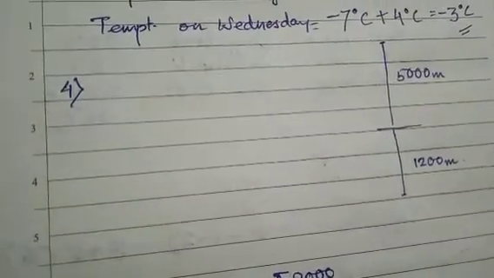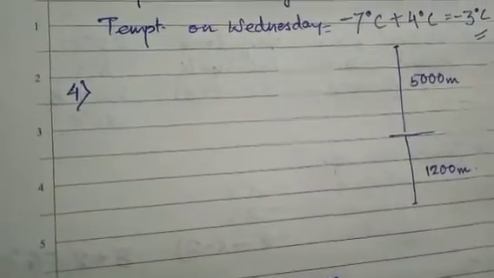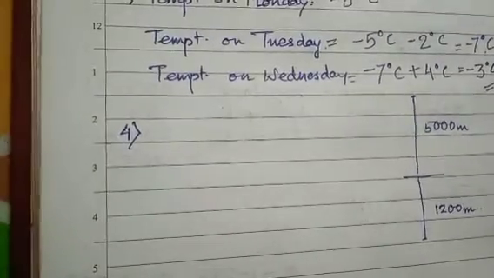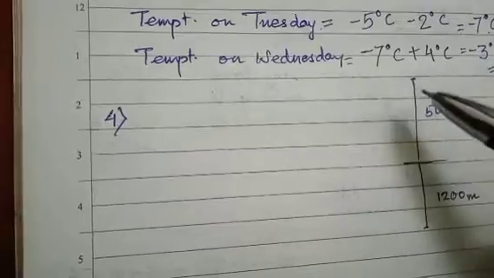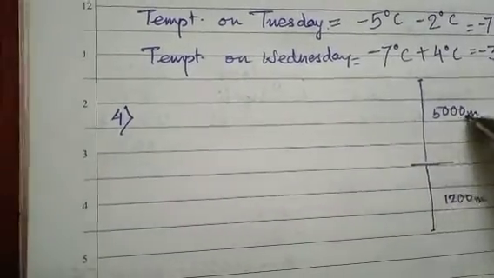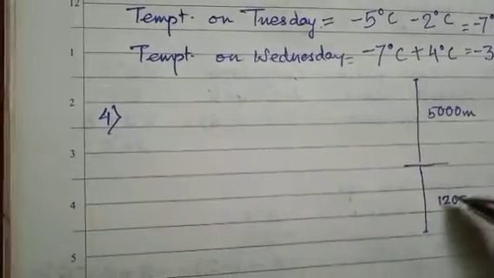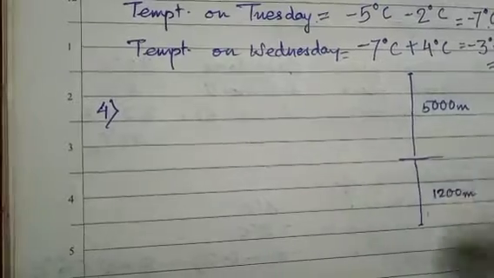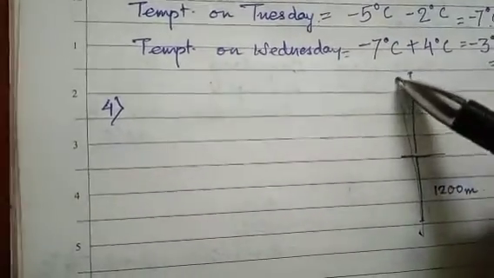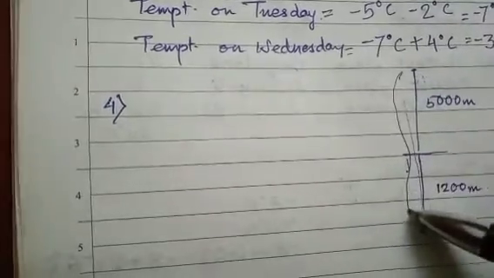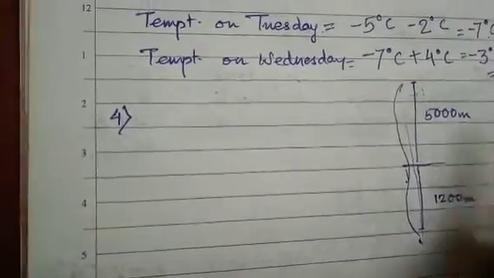So here we have the sea level. So we have the sea level over here, and here the flight is above for 5,000 meters and the submarine below 1,200 meters. What we need to do is find this total distance. Okay, this total distance.